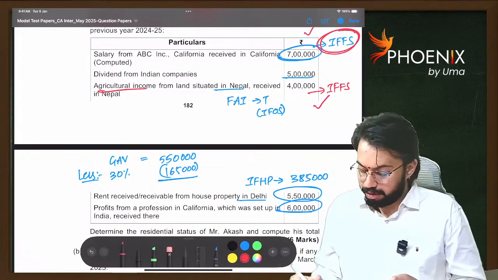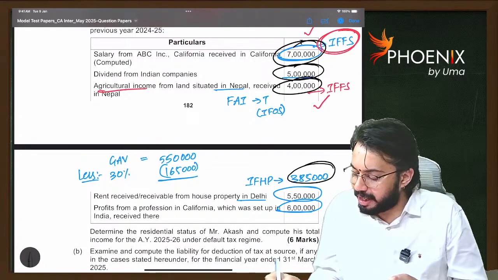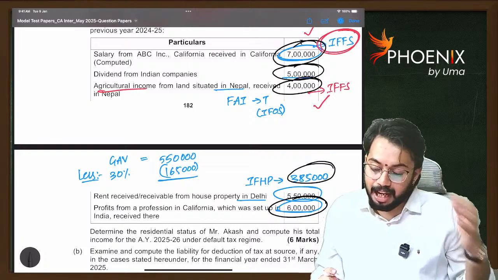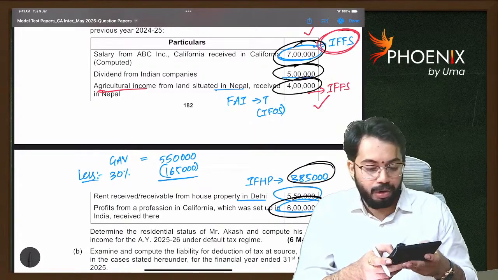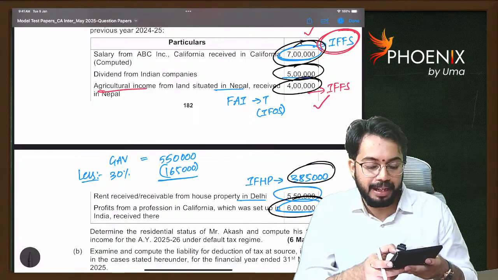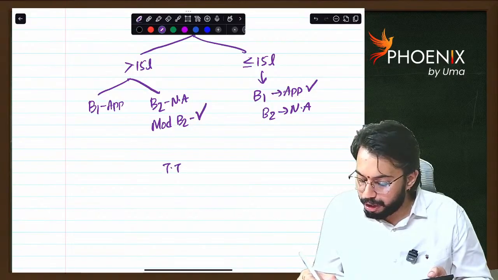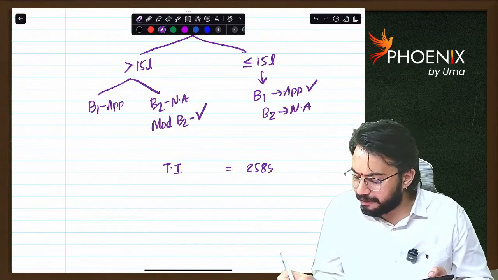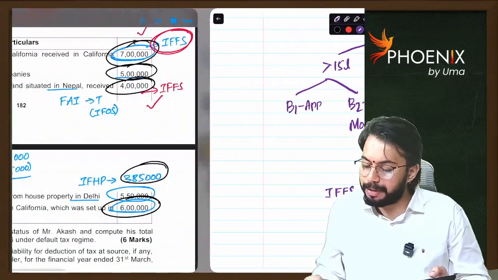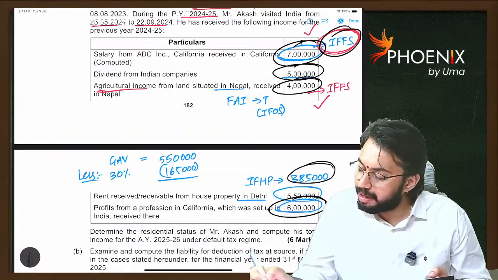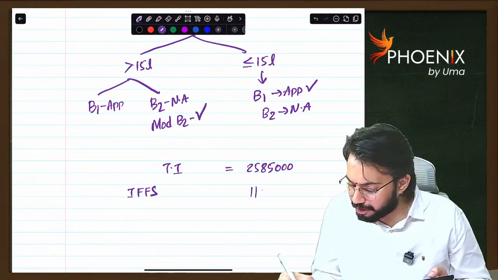How much is total income? 7 lakh, 5 lakh, 4 lakh, 3 lakh 85,000, 6 lakhs. Tell me. 7 lakh plus 5 lakh plus 4 lakh plus 3 lakh 85,000 plus 6 lakhs, 25 lakh 85,000. So total income is 25 lakh 85,000. Income from foreign sources. How much is income from foreign sources? 7 lakh plus 4 lakh. 11 lakh is income from foreign sources.